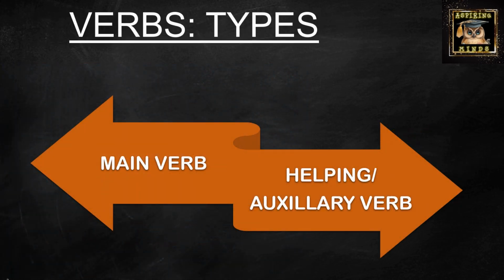You all saw the examples of different types of verbs. Now let's have a look at what are the different categories of verbs. Basically, there are two types of verbs. There is a main verb and there is a helping verb. Now sometimes a helping verb is also known as an auxiliary verb. Just as some of us have nicknames given to us by our parents, similarly a nickname for auxiliary verb could be helping verb or vice versa. Let's see what each of these two types of verbs mean.